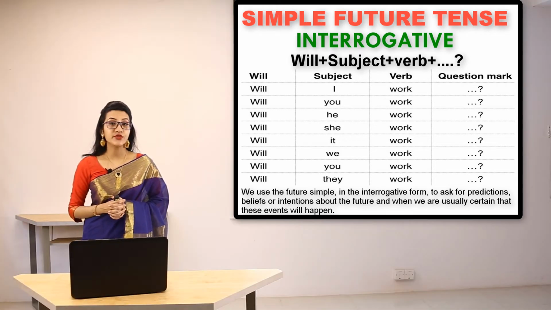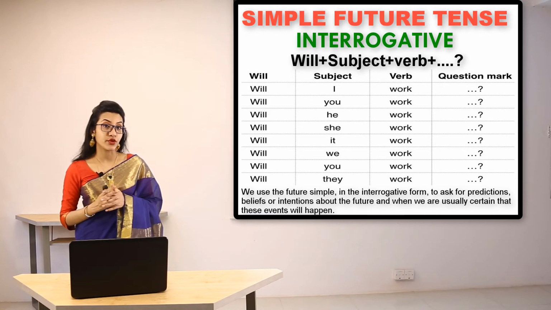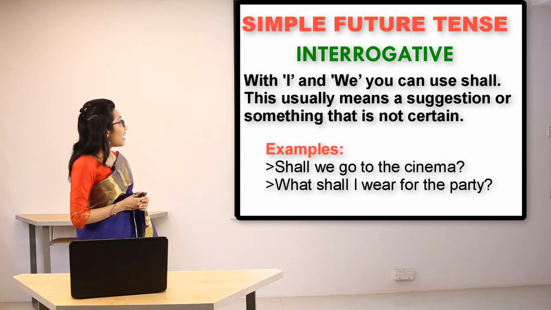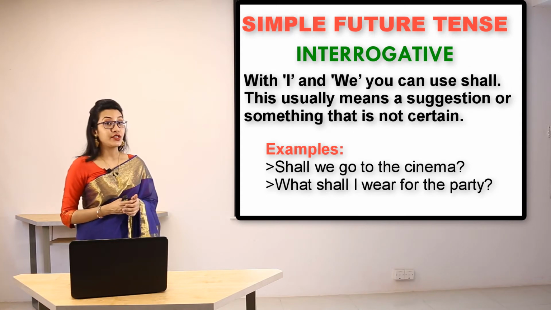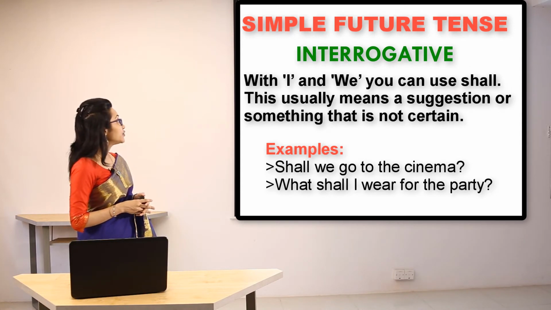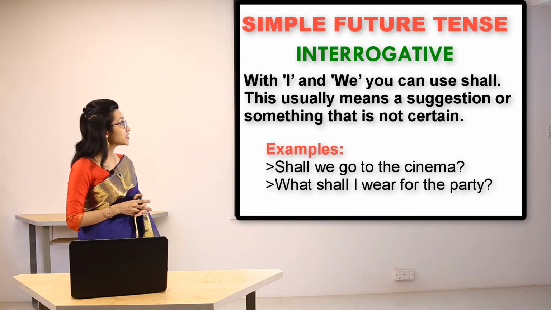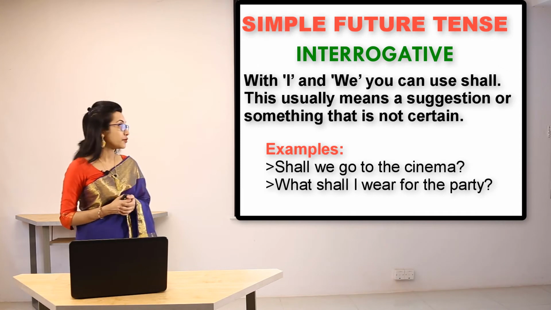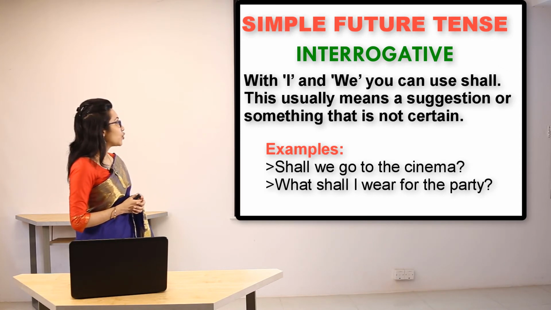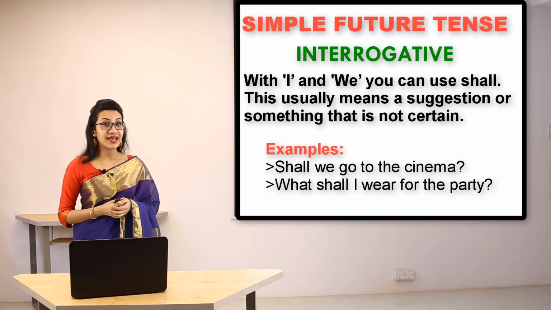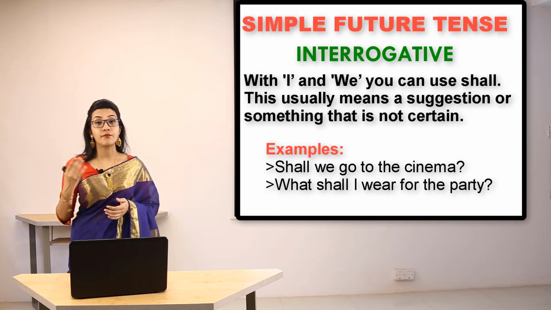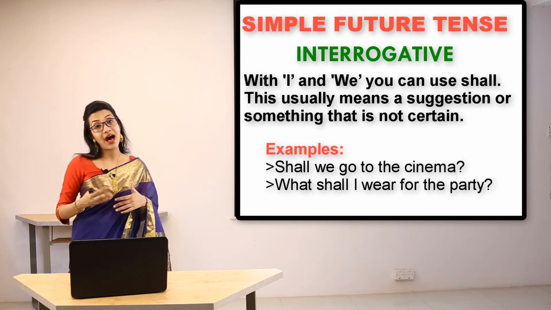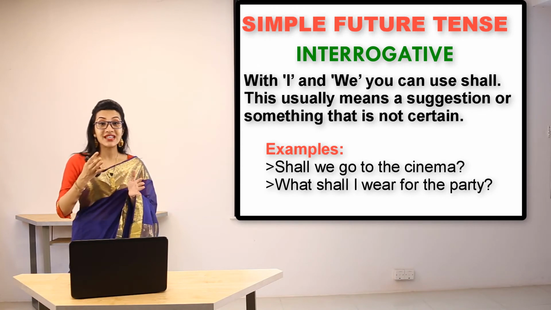Now let's look at the uses of shall in the case of interrogative sentences using simple future tense. With I and we, you can use shall. This usually means a suggestion or something that is not certain. Let's look at the example. Shall we go to the cinema? This means that we are asking for a proposal. If we are going to propose to someone to go to a cinema, how can we do that? We are going to use shall.